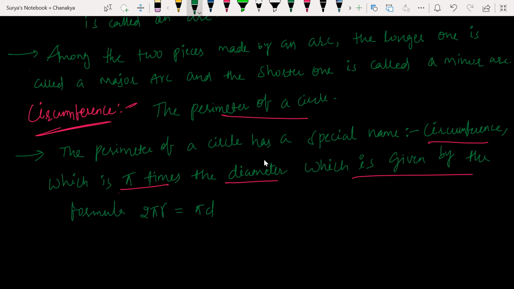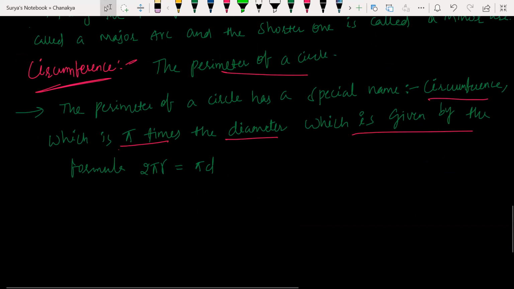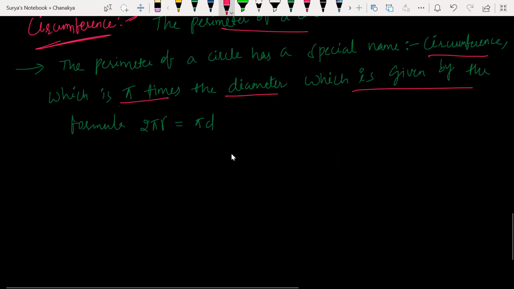Next. How many of you know a segment of a circle and a sector of a circle? What do you mean by segment? The area bounded by one chord and its corresponding arc is called a segment. Okay. Look at this, everyone write this.